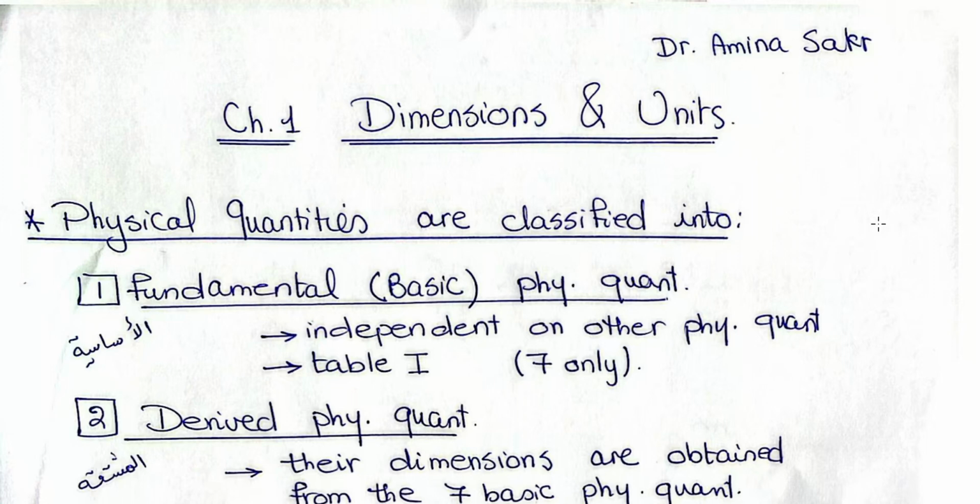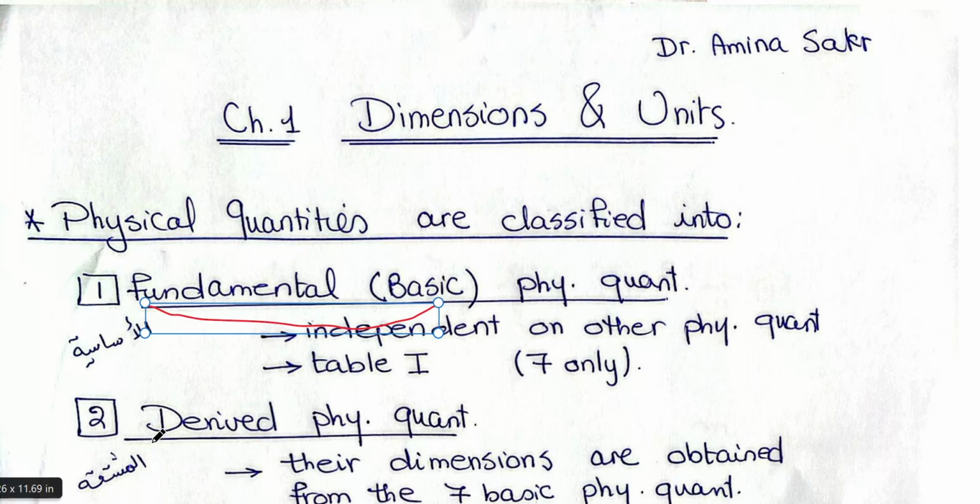We want to understand in chapter 1 the meaning of dimensions and units for any physical quantity. In physics, we are dealing with physical quantities like mass, force, energy. All these are physical quantities that could be classified into two main groups. The first group, we call it the fundamental or basic physical quantity. This means that its nature is independent of another physical quantity.